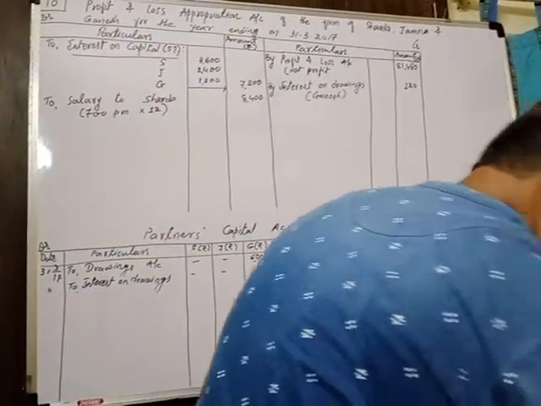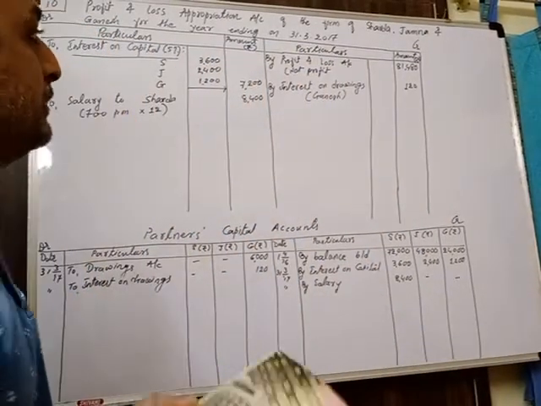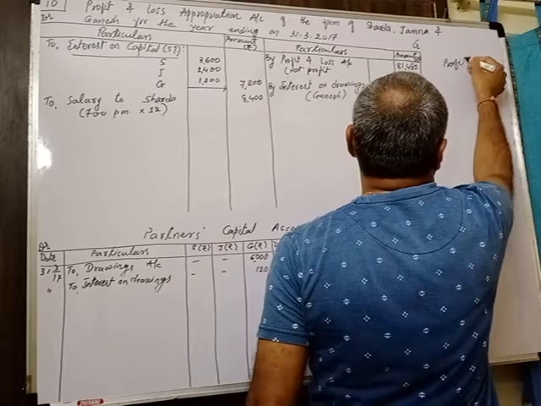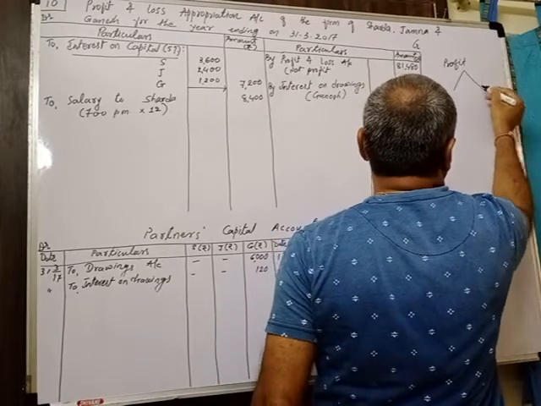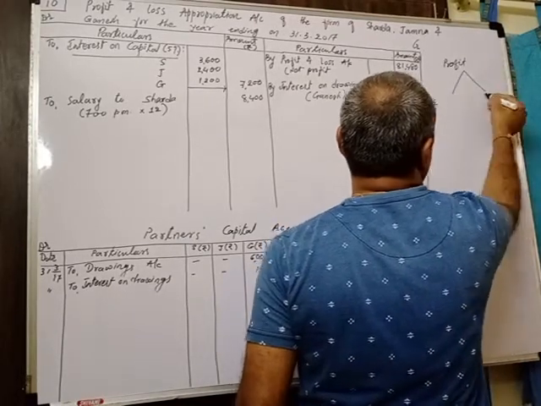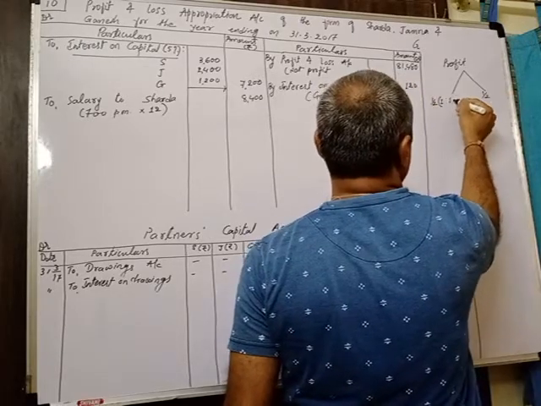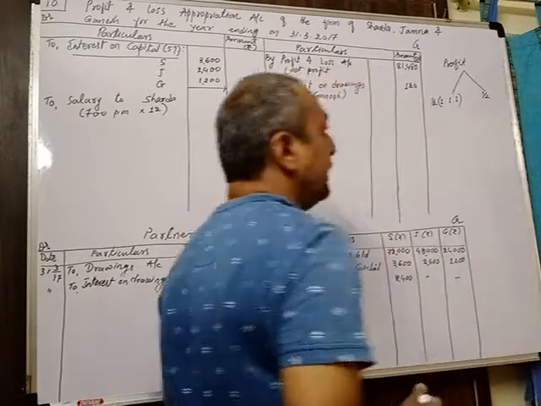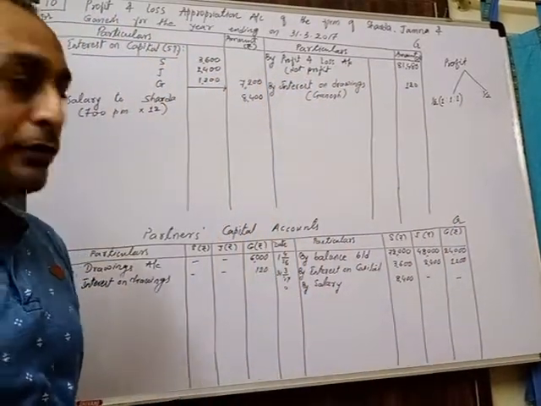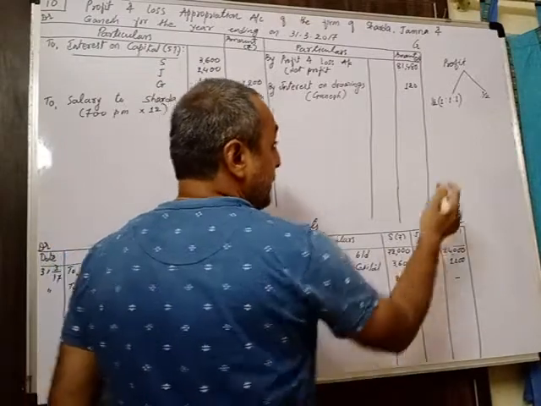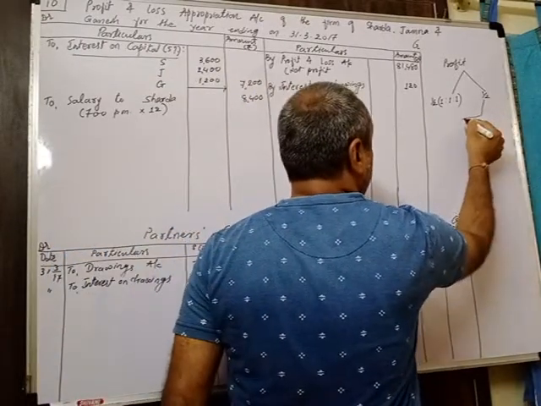So it is given that half profit is distributed in equal ratio. So whatever the profit is there, total profit, that we have to find out still. We have to make two parts, half over here and half over here. This half profit in equal proportion, which is called 1:1:1. And remaining half we have to distribute in their opening capital ratio. So opening capital proportion I am going to calculate over here. I will show you that.